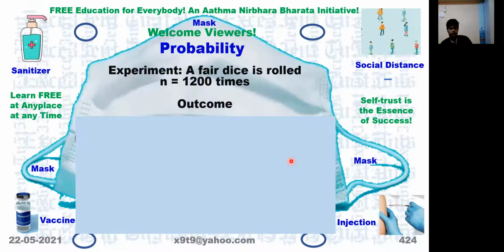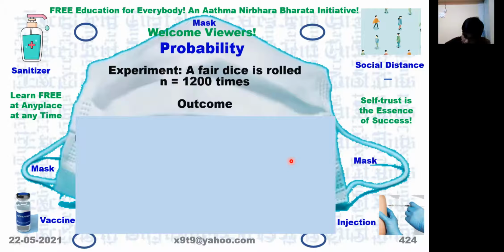Number 2 has a probability of 1 by 6. Number 3 has a probability of 1 by 6. Because all the numbers 1, 2, 3, 4, 5, 6 have equal chances of appearing whenever we roll the die, each one will come 200 times.